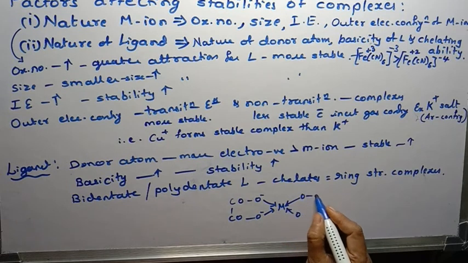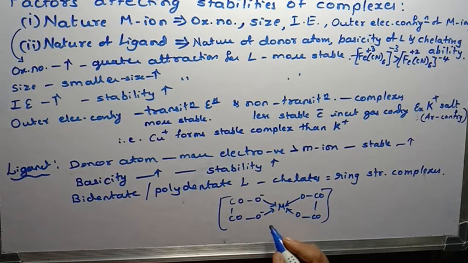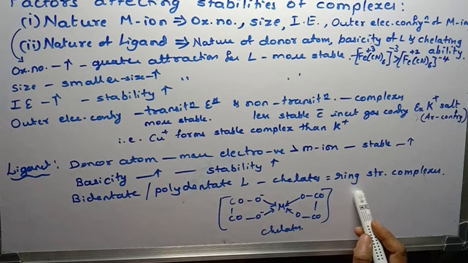The complexes which contain such ring systems are said to be chelates. Chelates are nothing but complexes formed by bidentate or polydentate ligands, and the complexes having such ring structures are quite stable.